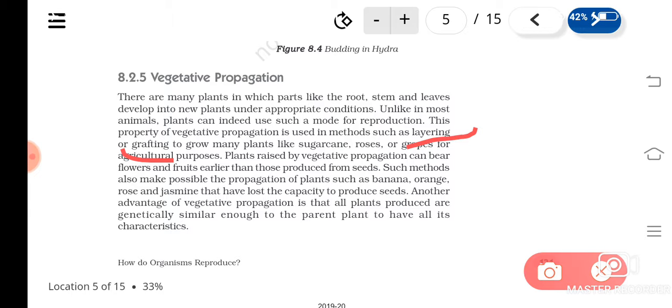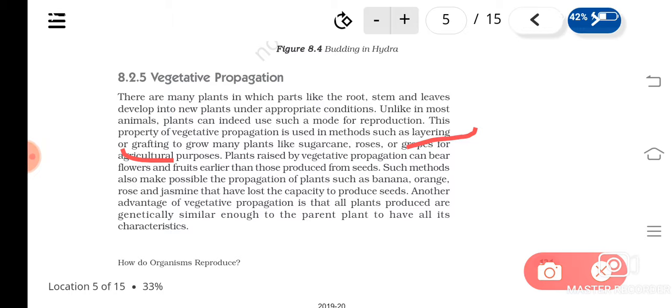Okay, they are already grown, meaning the scion. Scion is what? The part which is attached to the stalk. Stalk is what? The part which has the roots. As the scion has completed its vegetative phase, it is giving flowers in its parent plant, and from that only we are taking it and attaching it to the stalk plant. So what will happen? It will give fruits very easily.